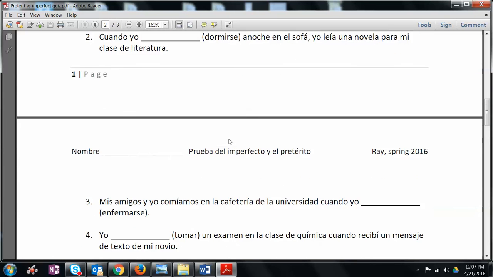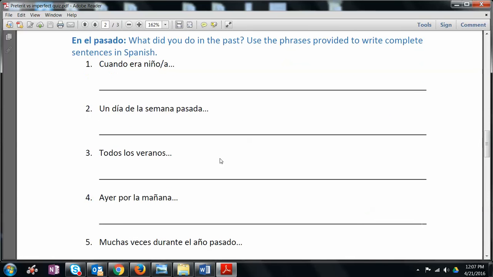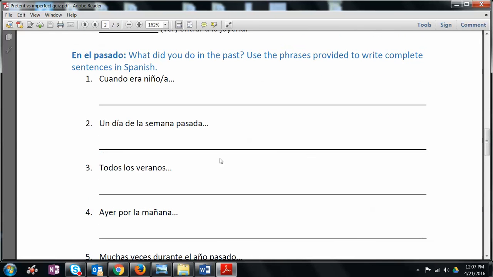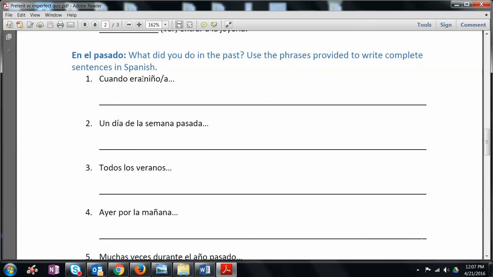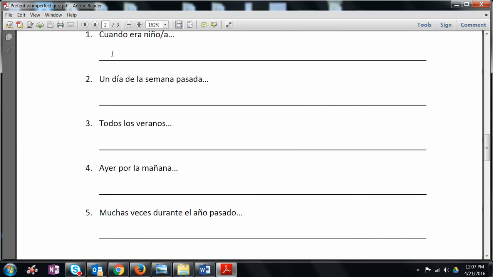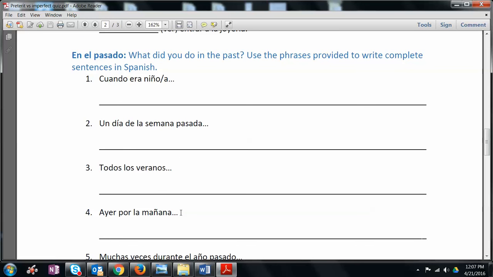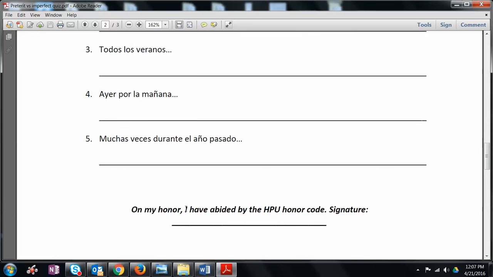and if it's the interruption, the preterite. And then lastly, En el pasado: what did you do in the past? Use the phrases provided to write complete sentences in Spanish. So you've been given prompts, and then decide whether those prompts will require you to respond in preterite or imperfect.